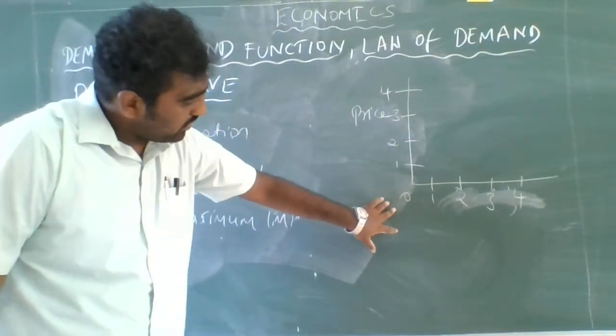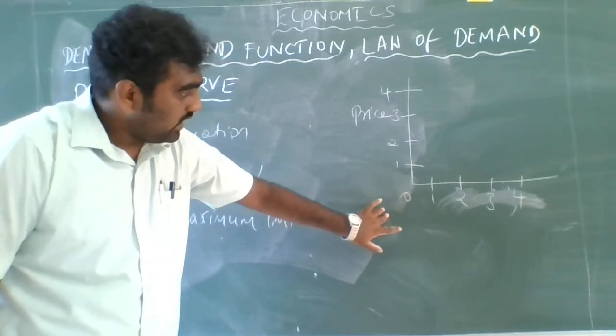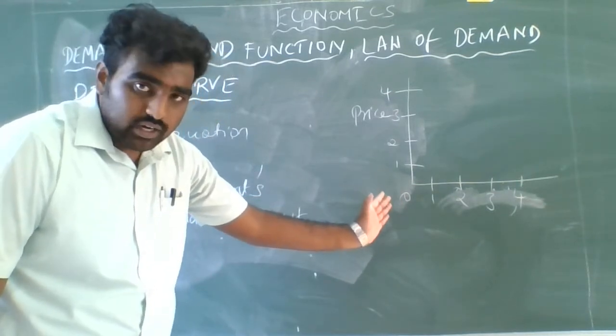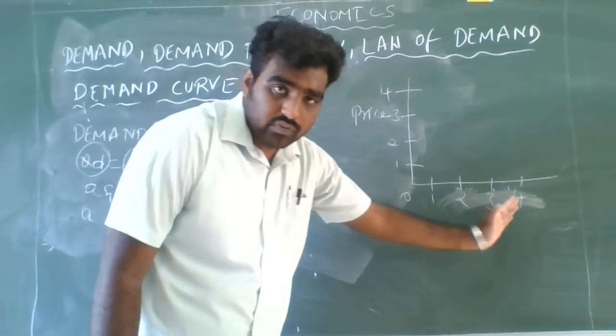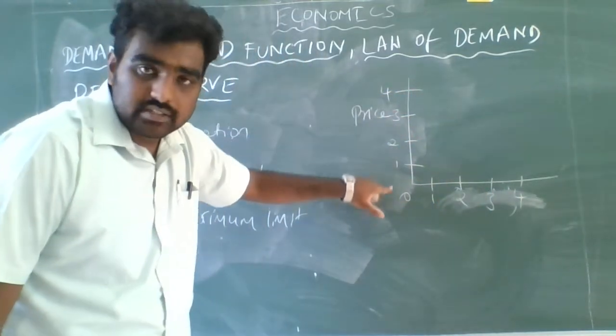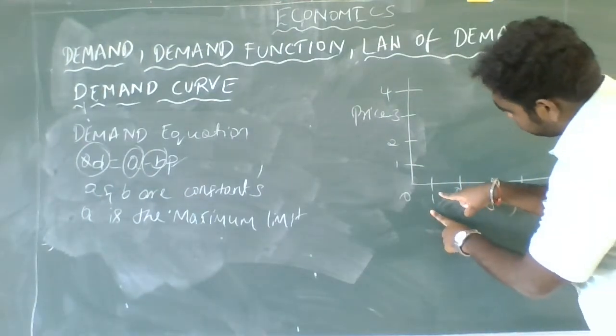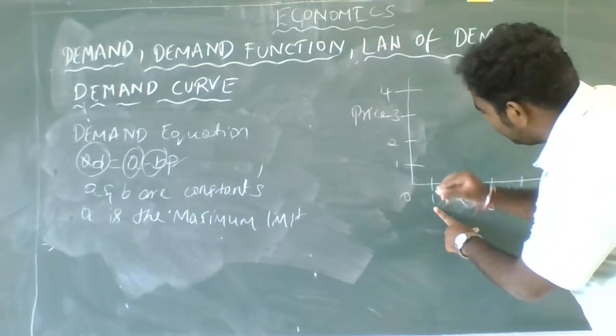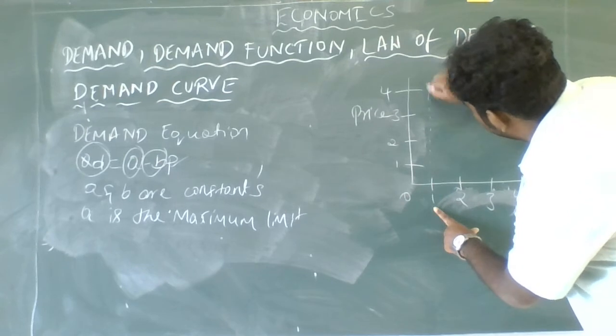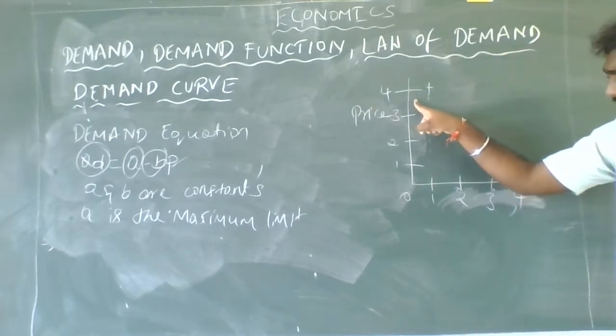See guys, here the law states that the consumer consumes more quantity of the good when the price decreases. Here he consumes only one quantity of good when the price is 4.